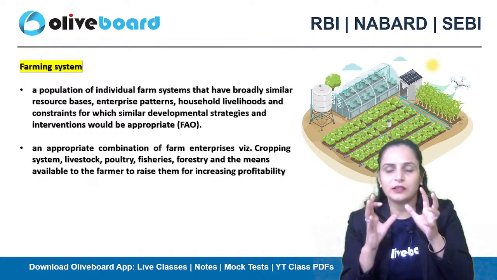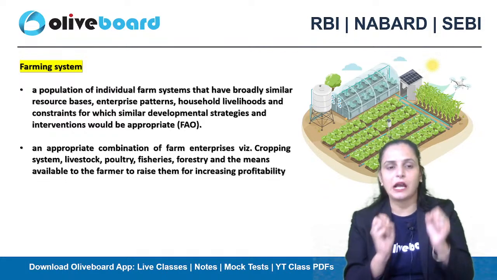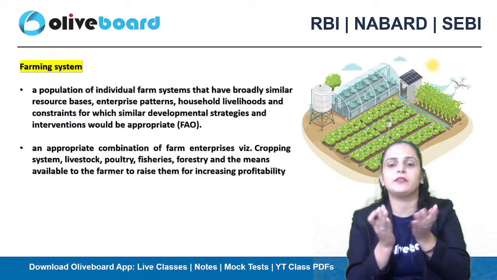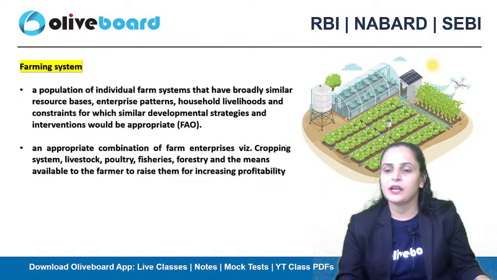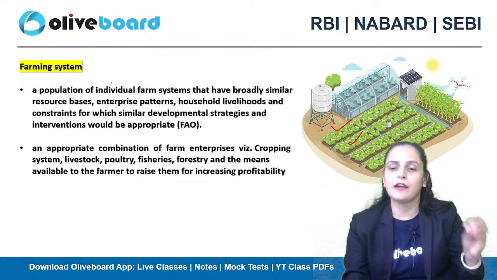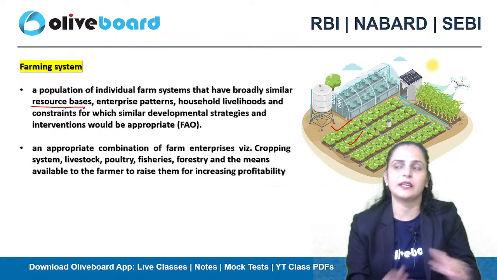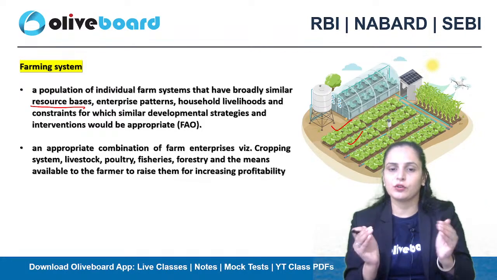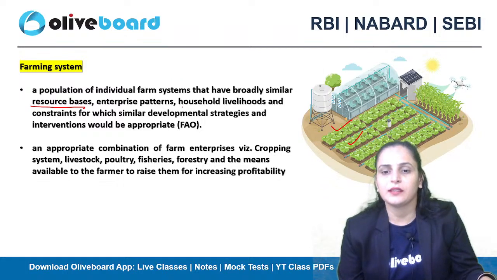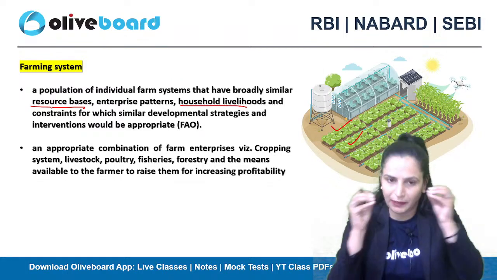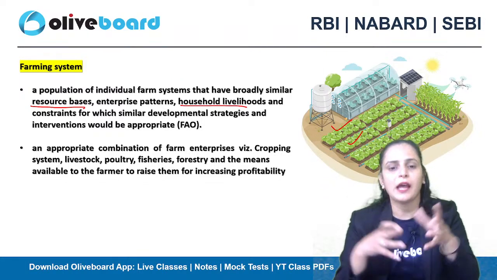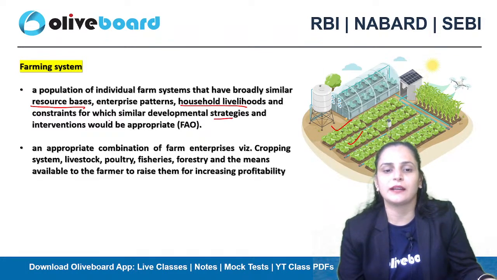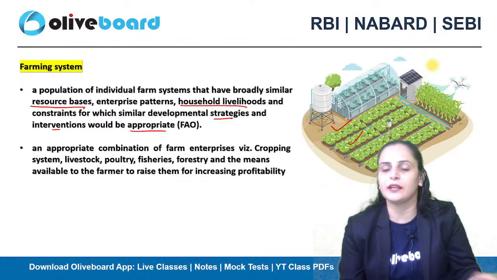Okay, so what is a farming system? If anyone asks you to define what is a farming system, you have to define it as a population of individual farm systems. There are individual farm systems that have a broadly similar resource base, like they are utilizing the same inputs, and they are following an enterprise pattern. The household livelihoods depend upon this particular farm system, and there are some constraints that have to be worked upon, for which similar development strategies and interventions would be appropriate, right?